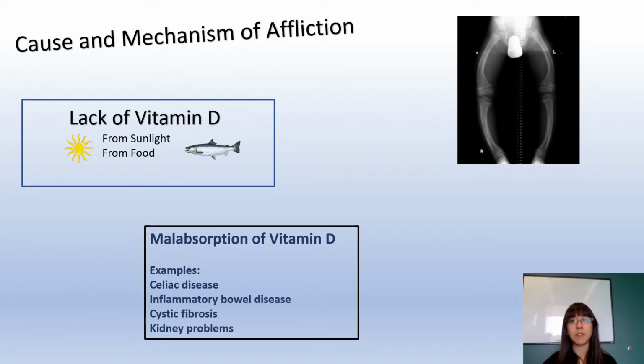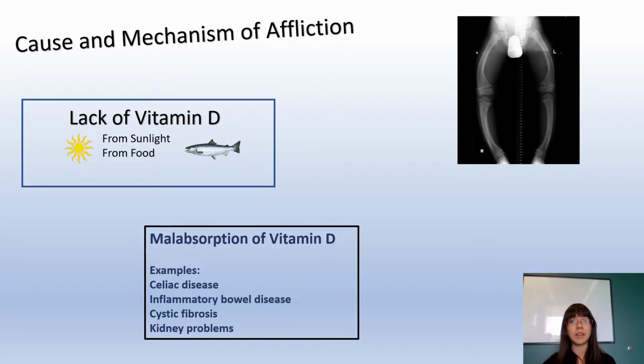Causes and mechanism of affliction. Your body needs vitamin D to absorb calcium and phosphorus from food. Rickets can occur if your child's body doesn't get enough vitamin D or if his or her body has problems absorbing vitamin D properly. Occasionally, not getting enough calcium, or a lack of calcium in vitamin D, can cause rickets.